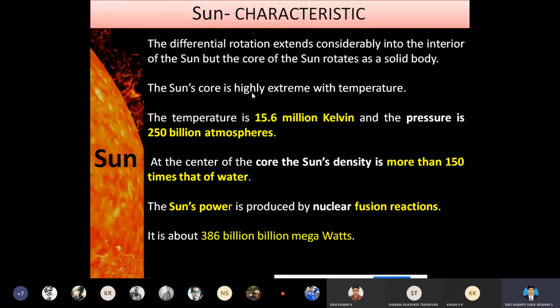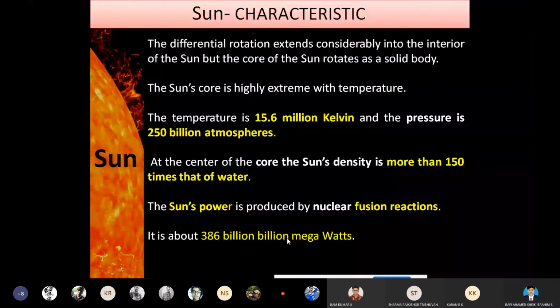The sun's core is highly extreme in temperature. The temperature is 15.6 million Kelvin. The induced pressure is 250 billion atmospheres. The sun's core density is more than 150 times that of water. The power generated is due to the nuclear fusion reaction. The generated power of the sun is in the range of about 386 billion megawatts.